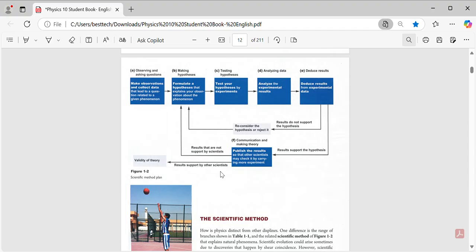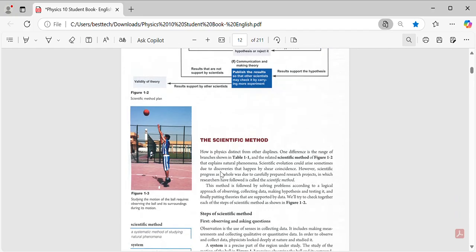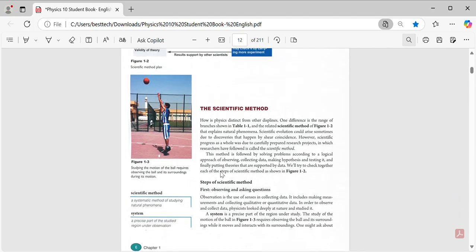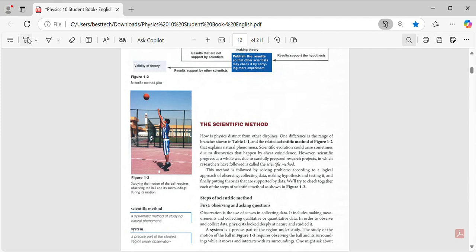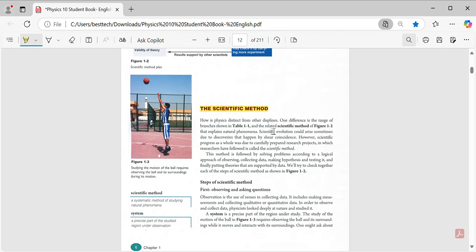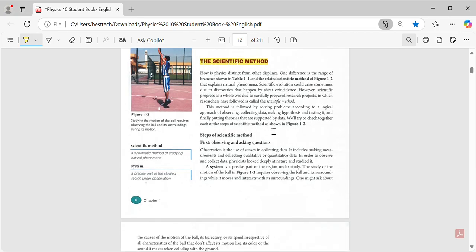Guys, the scientific method is a method that all scientists use when they want to make a rule, make a formula, for example, Einstein's and Newton's laws, any of the science in physics, there are many. So he went through all the steps. At the end, he can make a rule.